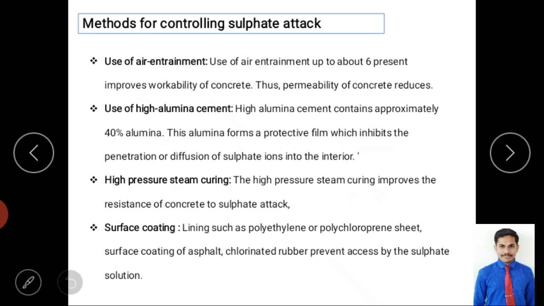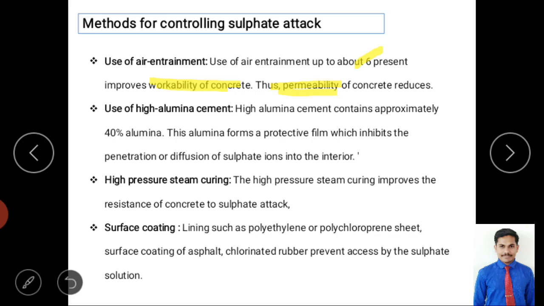Next is use of air entrainment. If you use 6% of air entrainment, it improves the workability of concrete. When workability of concrete is good, definitely it has less permeability. Less permeability of the concrete means less sulfate attacking chances. See, it has some relations. Use of air entrainment increases the workability. If you have good workability, then less permeability. Less permeability means less sulfate attack.